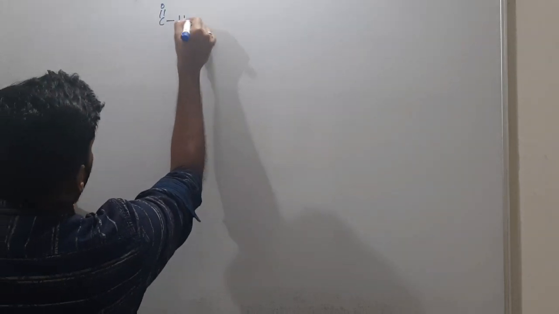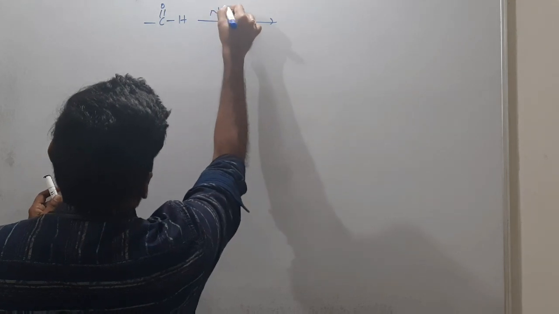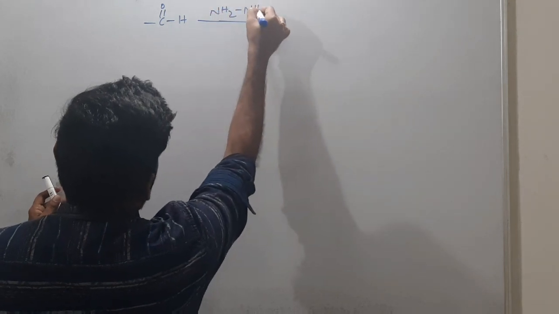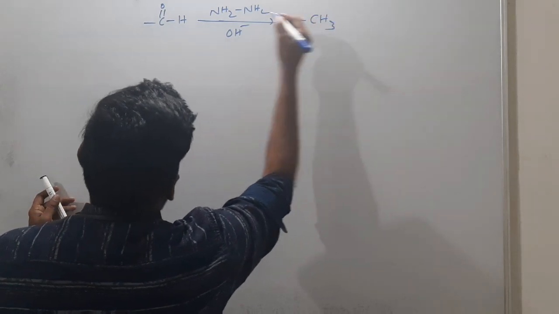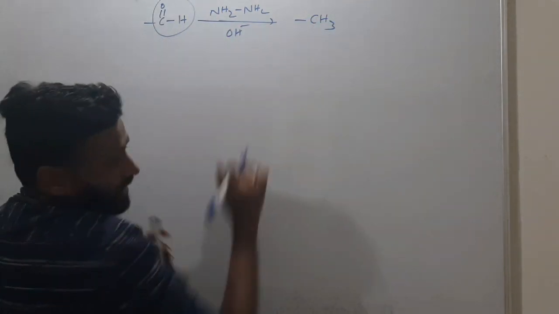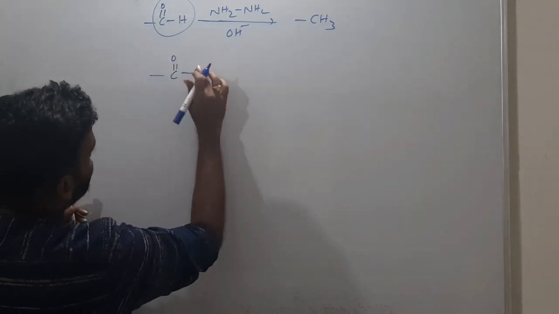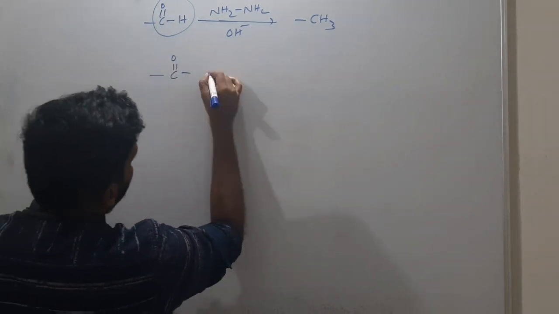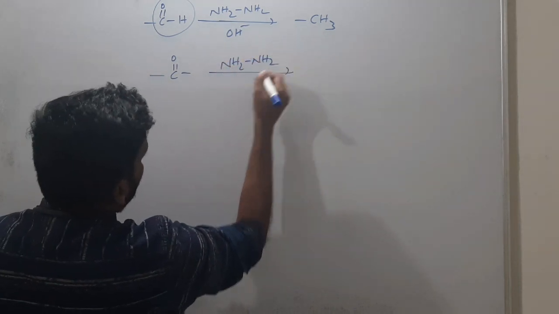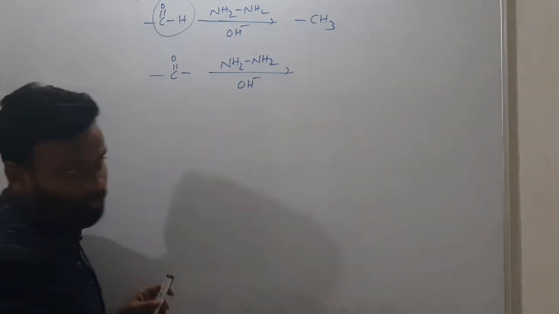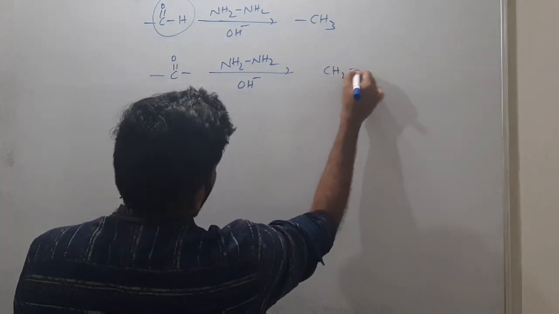C double bond OH in Wolff-Kishner reduction, with NH2 single bond NH2 and OH minus given, this last CHO becomes CH3. If a keto group is there in the middle, in presence of hydrazine NH2 single bond NH2 and base, then you are having CH2.